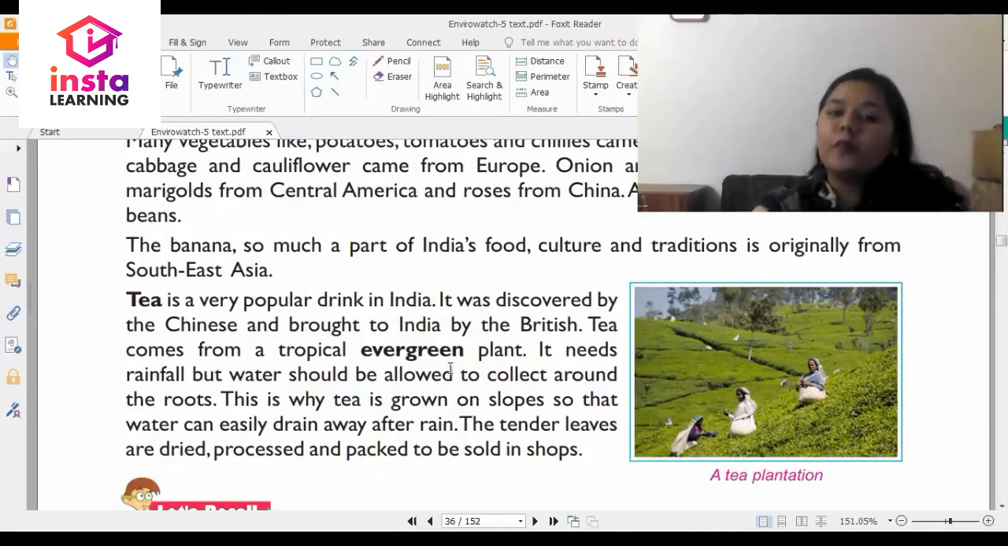Tea comes from a tropical evergreen plant. It needs rainfall, but water should not be allowed to collect around the roots. This is why it is grown on slopes so that the water can easily drain away after rain. The tender leaves are dried, processed, and packed to be sold in shops.